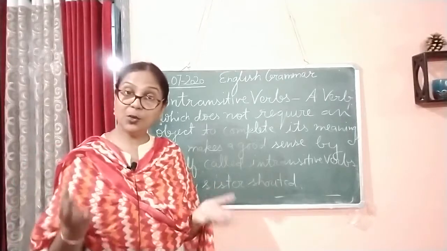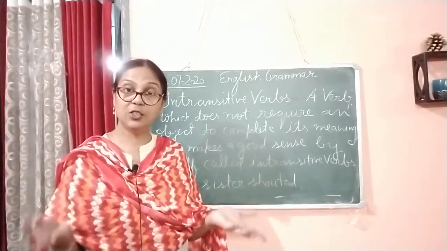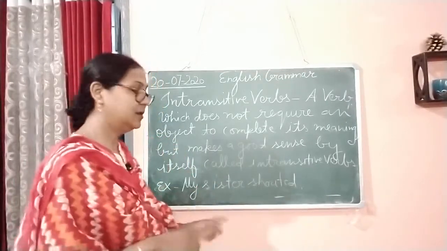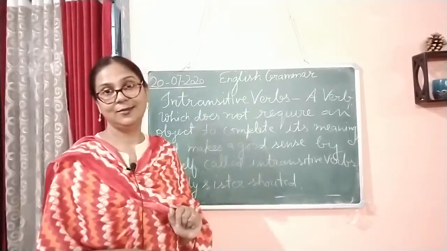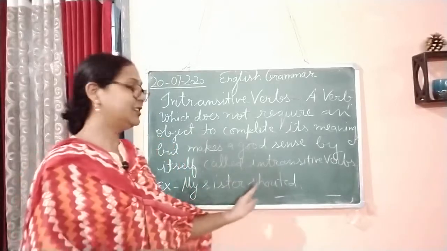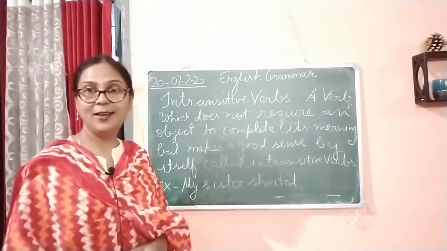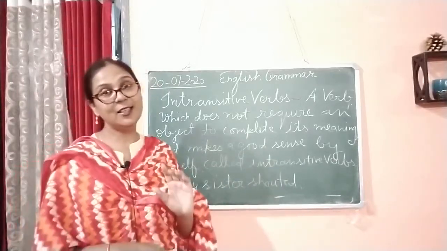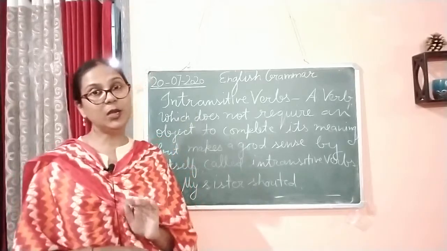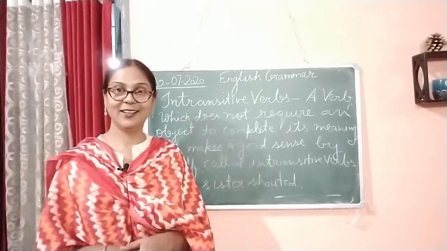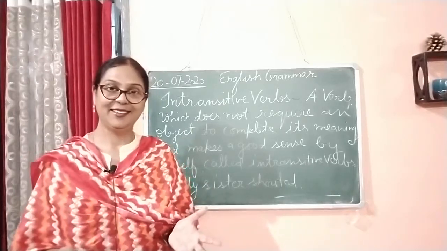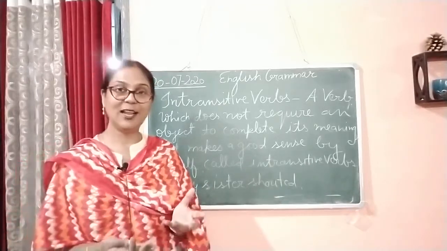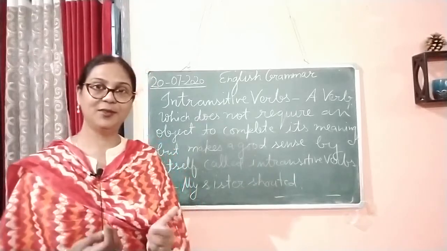It gives you meaning, but it doesn't need any object. My sister shouted is an intransitive verb, because there is no need to write an object, and it gives you a full, complete meaning.